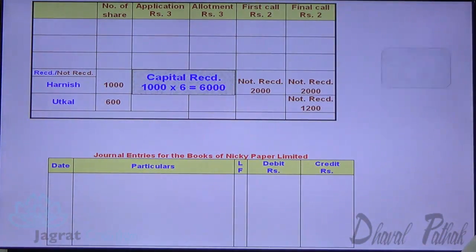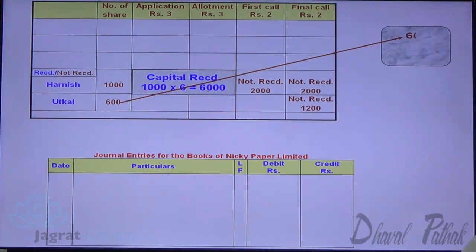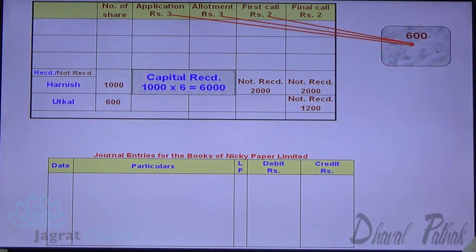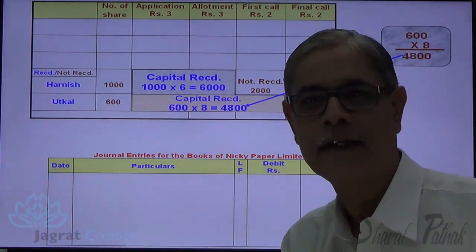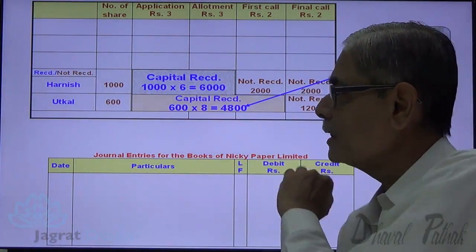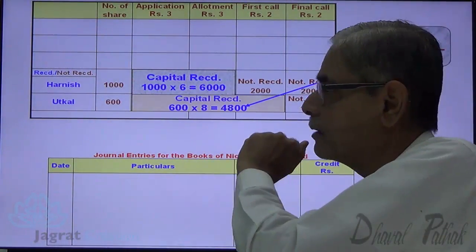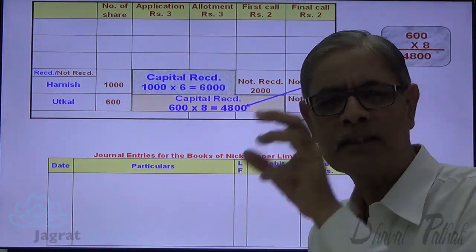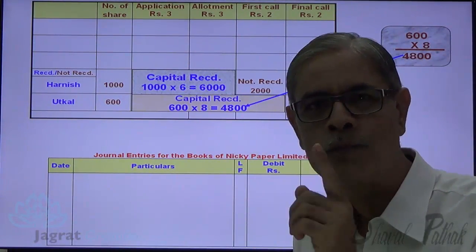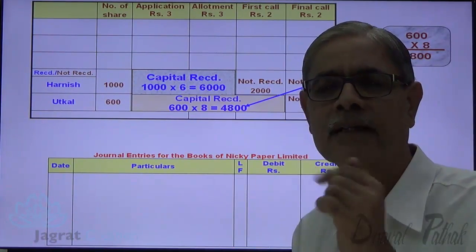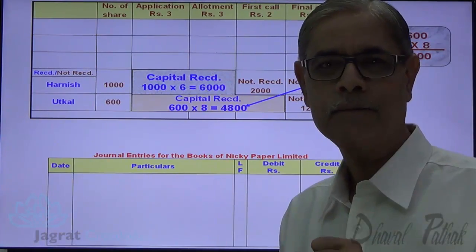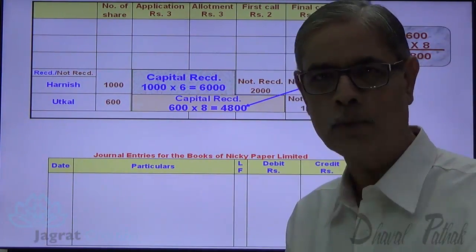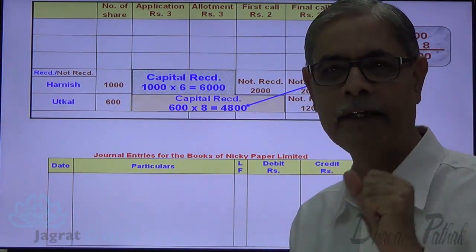Now for Utkal, 600 into 3 plus 3 plus 2, 8 rupees. Capital received is 4,800. So this is the capital received in case of Utkal. This is the capital received, 6,000, in case of Harnish. This capital received gets credited to share forfeiture account when we write the forfeiture entry, because this capital has been received, is now not refundable, and is forfeited by the company. So it's a capital income of the company.